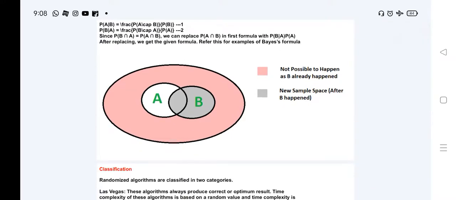Here is the pictorial representation. The pink color represents what is not possible, since B already happened. The dark color represents the new sample space after B happens.